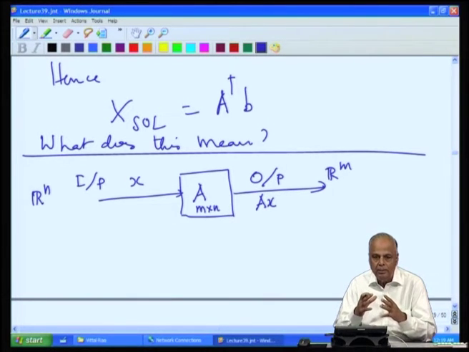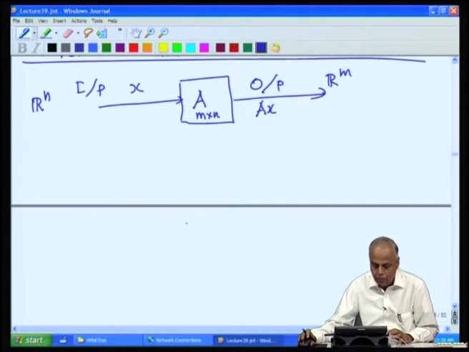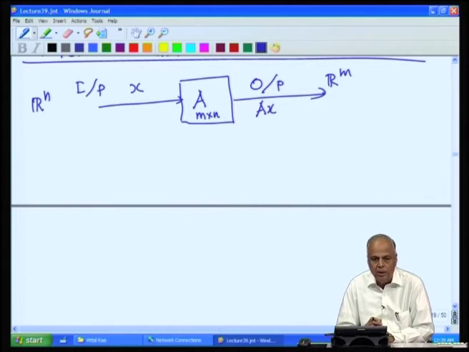In that system, the whole operation or action is controlled by this m by n matrix A. The inputs accepted into the system are vectors from Rn, and the outputs that come out are vectors in Rm. So, when we input a vector x, the output is simply the vector x premultiplied by the matrix A. Since A is m by n and x is n by 1, the output A x is going to be in Rm. Whenever we know the system, it means we know the matrix A, and therefore, whenever the input is known, we can calculate the output.